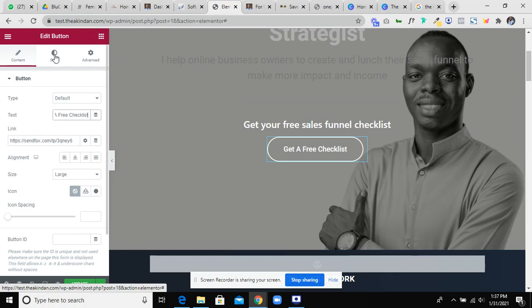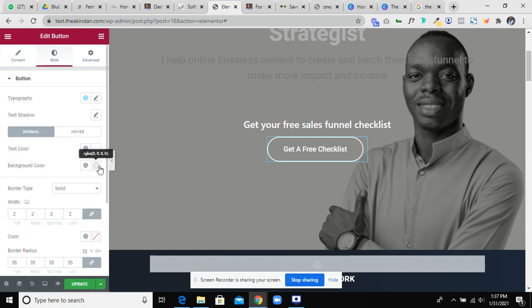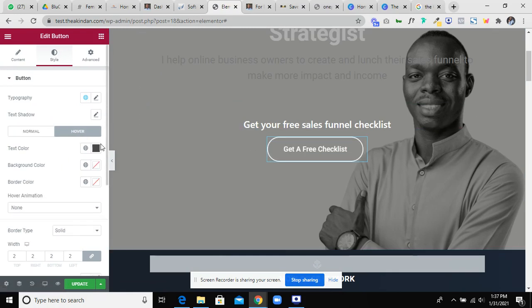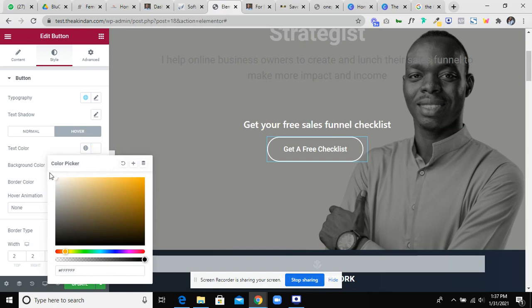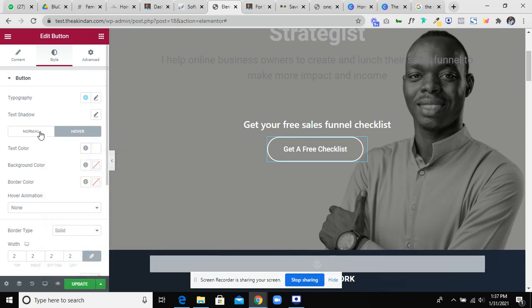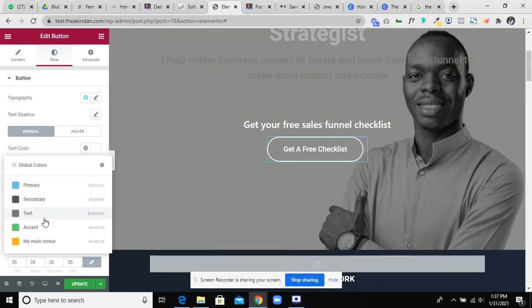Let's change, I want it to change color each time to my color. I prefer this, or let me give it white at this place, and then on the normal state I give it my color.